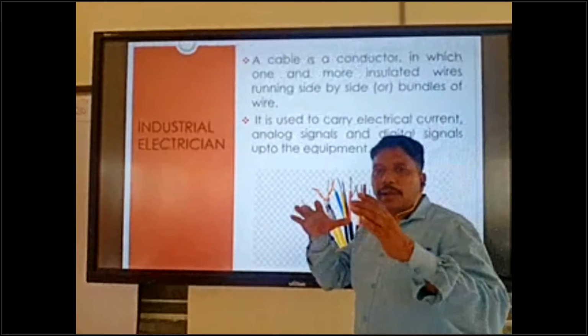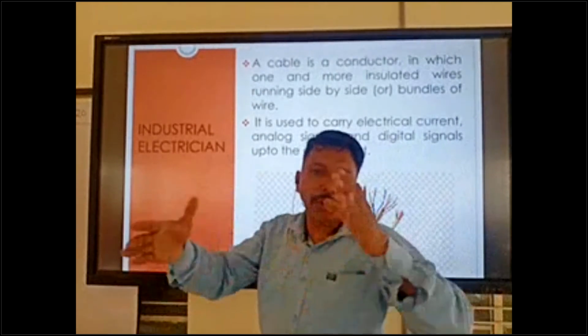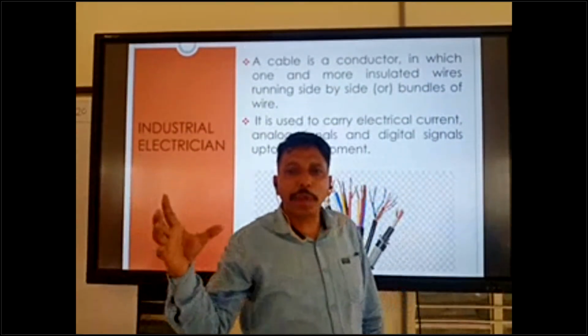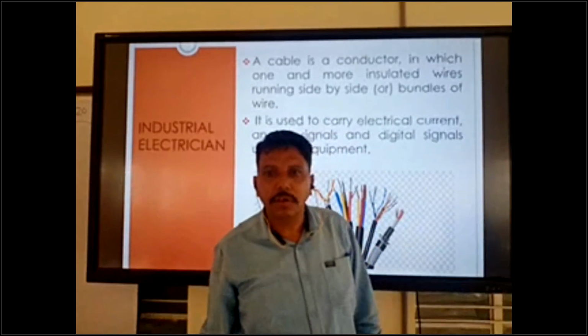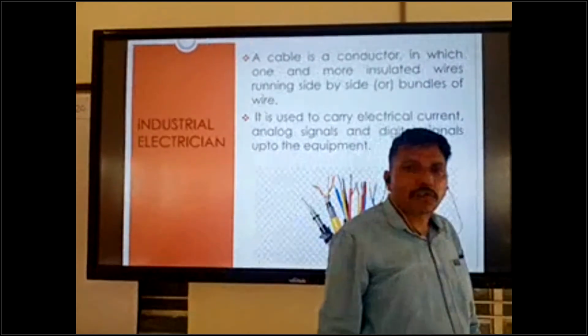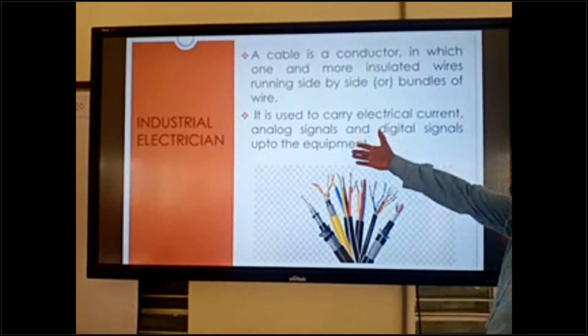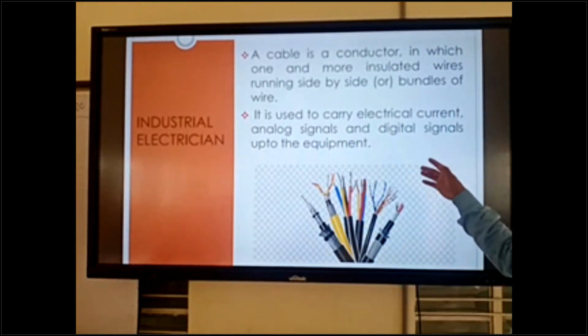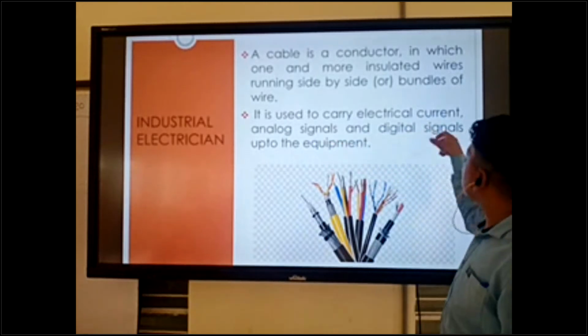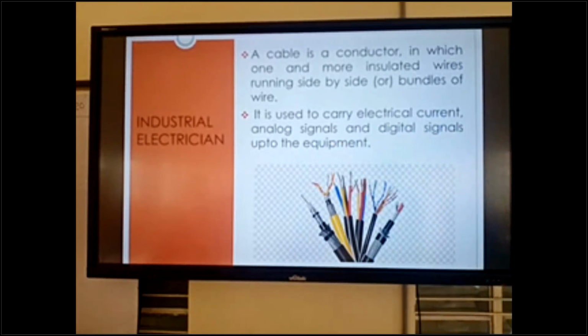So cable goes from the control panel board up to the equipment. Some cables take the current, like power cable, and control cable takes the signals for the controlling system, and instrumentation cable also takes the analog or digital signals.